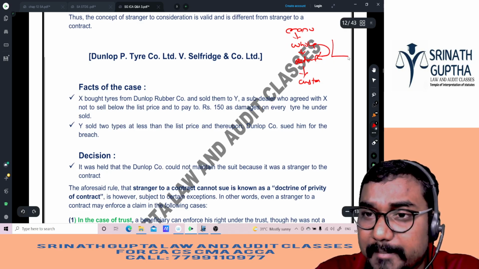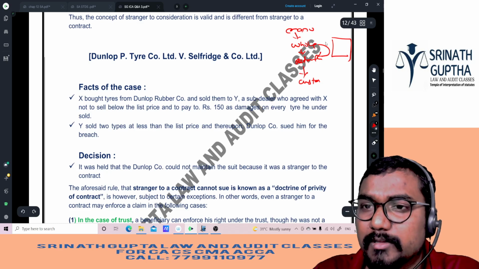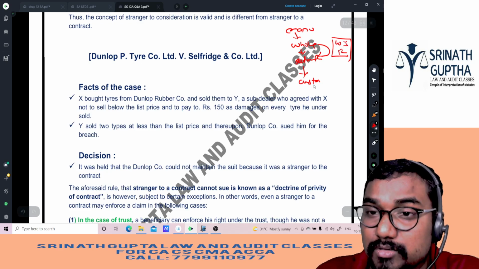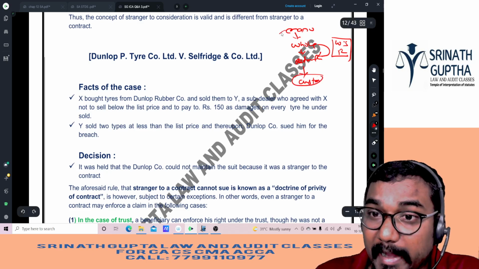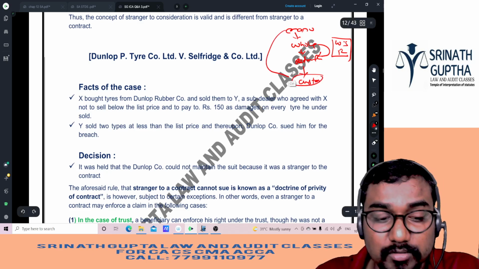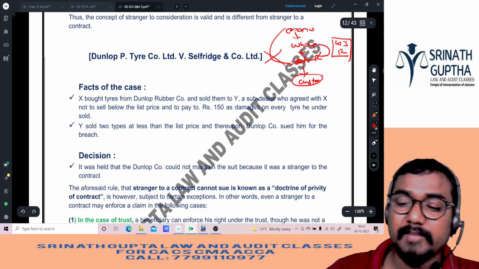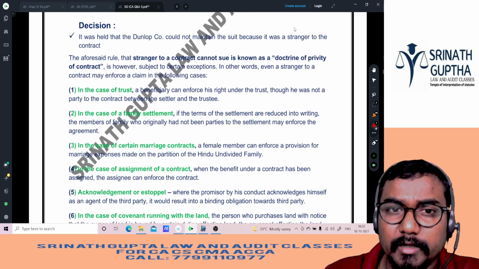If the retailer sells the tyre for less than MRP, he has to pay some damages to the wholesaler. But the retailer sold the tyres to the customer for less than MRP. Then the manufacturer sued the retailer. Can he sue, beta? No, because the manufacturer is a stranger. A stranger to the contract cannot sue.